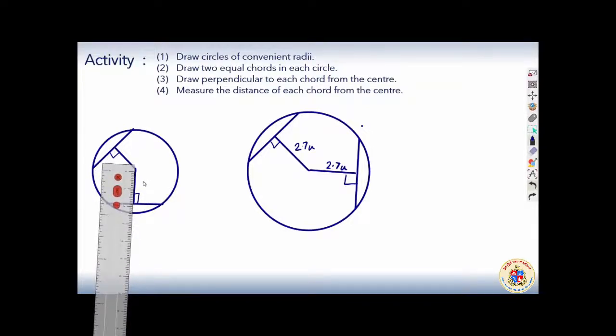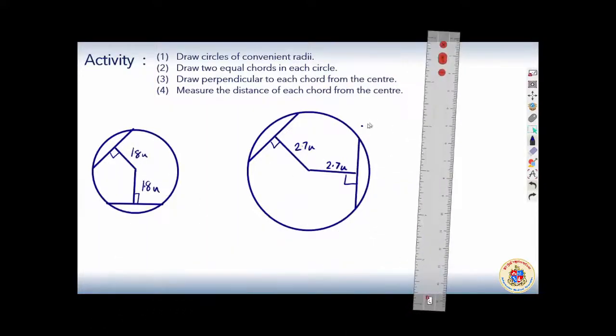Yes, let it be 1.8 and 1.8 unit. So this is also proving something. If your chords are congruent, chords are equal, two equal chords बनाया ना हमने, then they will be equidistant, same distance में रहेगा from the center. That must be the rule.